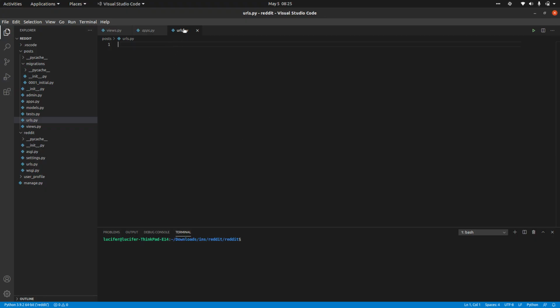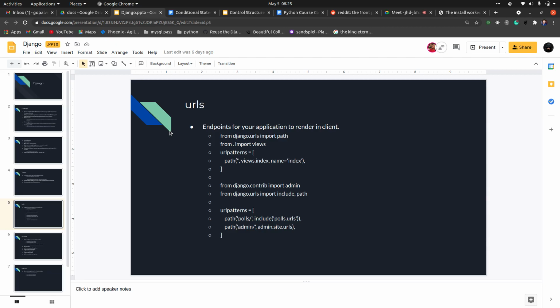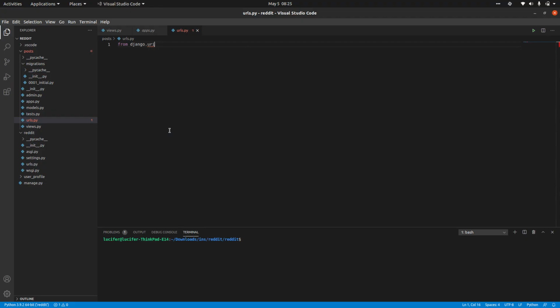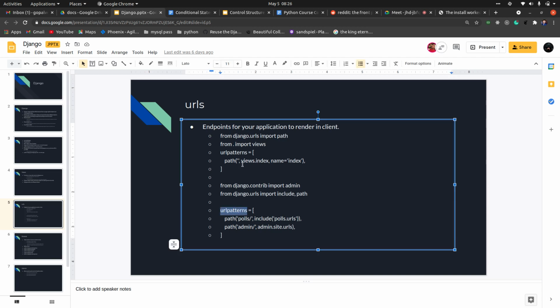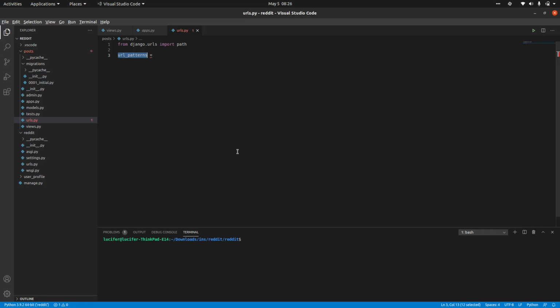In the URLs, import things from django.urls, import path. Whichever URLs you have to create, you have to add them in urlpatterns. urlpatterns is the convention that we are using, so you have to add all the URLs in your urlpatterns.